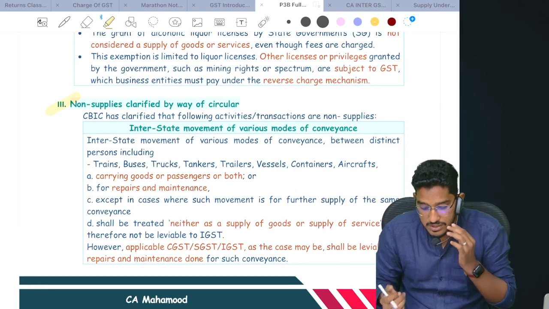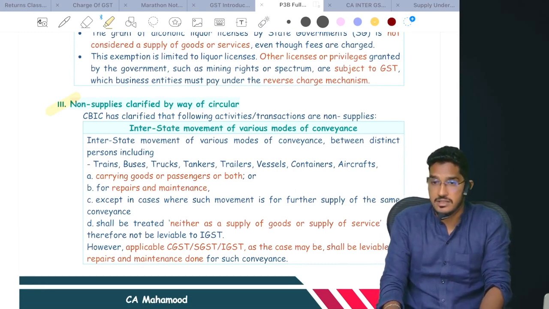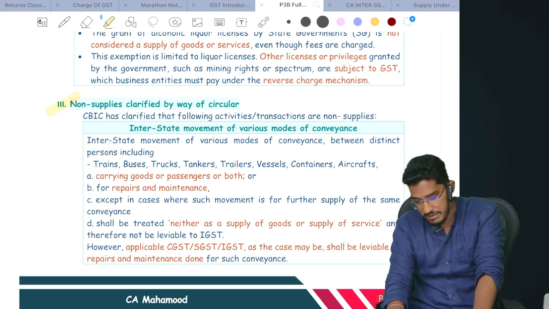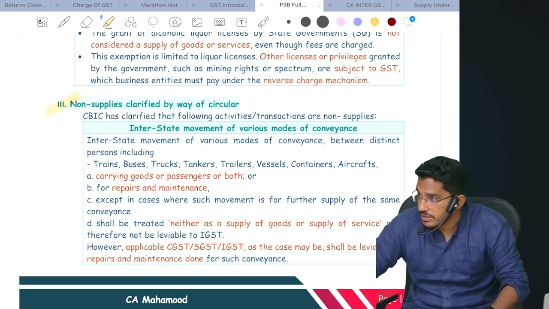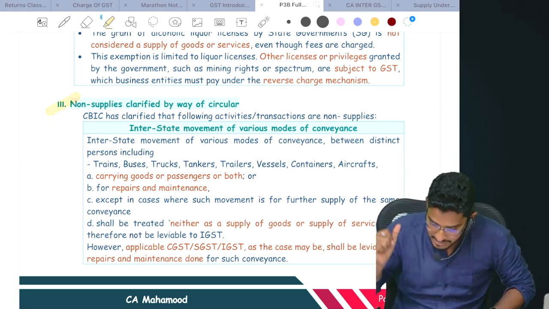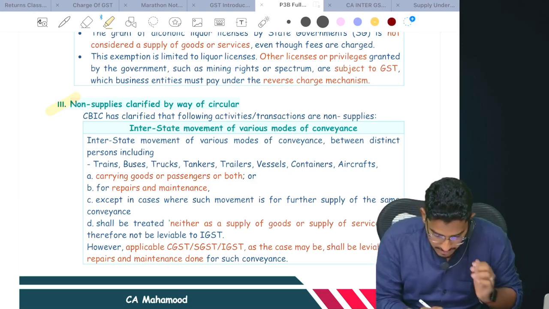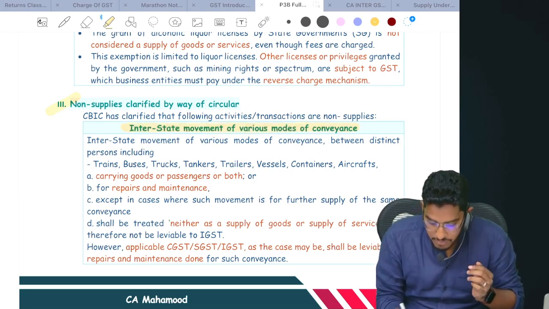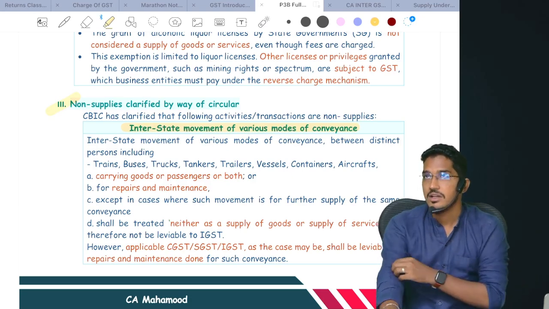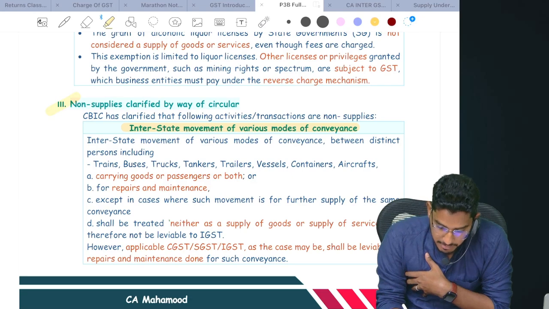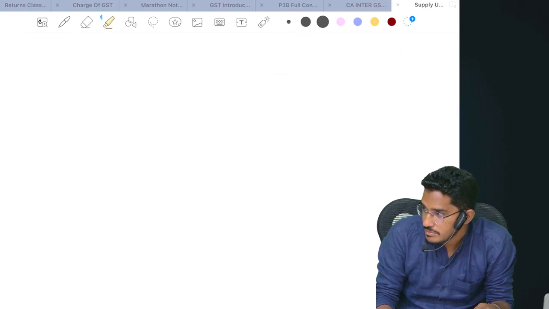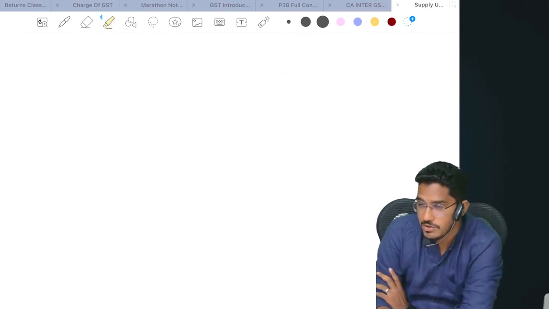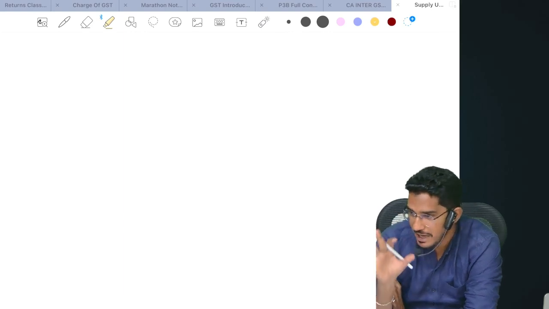There are some non-supplies which are clarified by way of a circular. Over a period of time the government has also given circulars, by which they have clarified certain activities which will be neither considered as supply of goods, nor even considered as supply of services. This is an interesting thing: interstate movement of various modes of conveyance. This circular was required because of the intelligence of some GST officers. GST officers are there who are very intelligent. Because of them, circulars are required. I will tell you the background, because you can't understand this circular without the background.